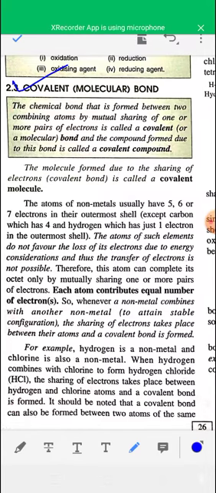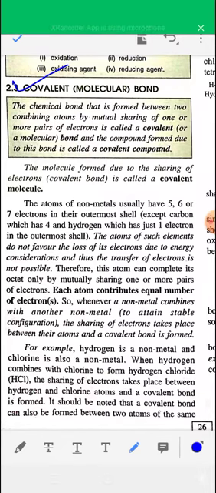So a molecule formed due to the sharing of electrons, that is by a covalent bond, is called a covalent molecule. Generally a covalent bond is formed between two non-metals. The atoms of non-metals usually have 5, 6 or 7 electrons in their outermost shell, except carbon, which has 4 electrons, and hydrogen, which has 1 electron in its outermost shell.